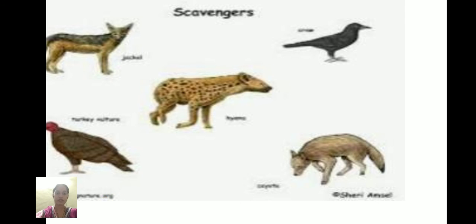I hope that everyone understood the topic of adaptations for food. There are mainly 5 categories in this: herbivorous, carnivorous, omnivorous, parasites, and scavengers.